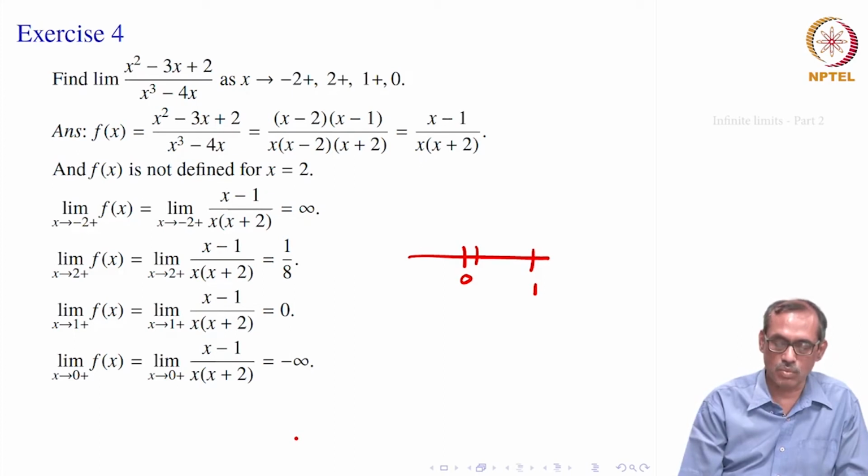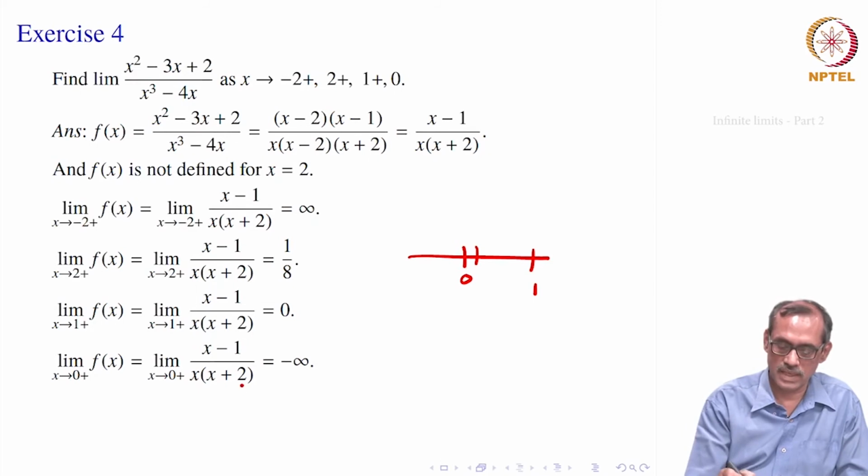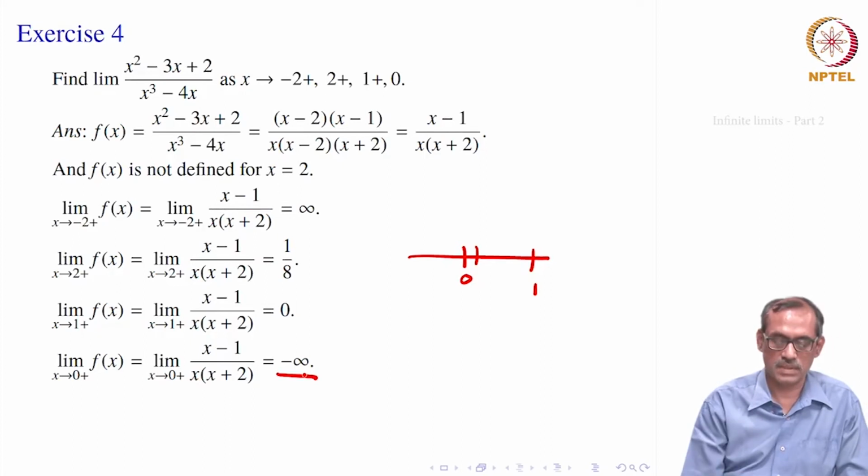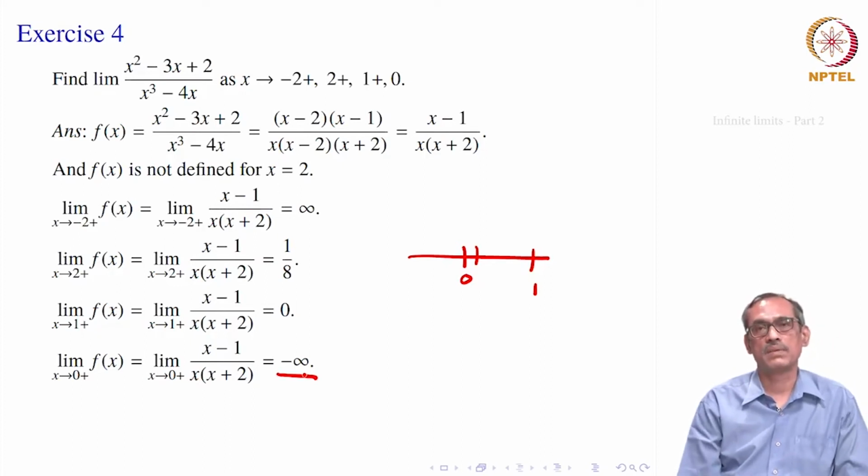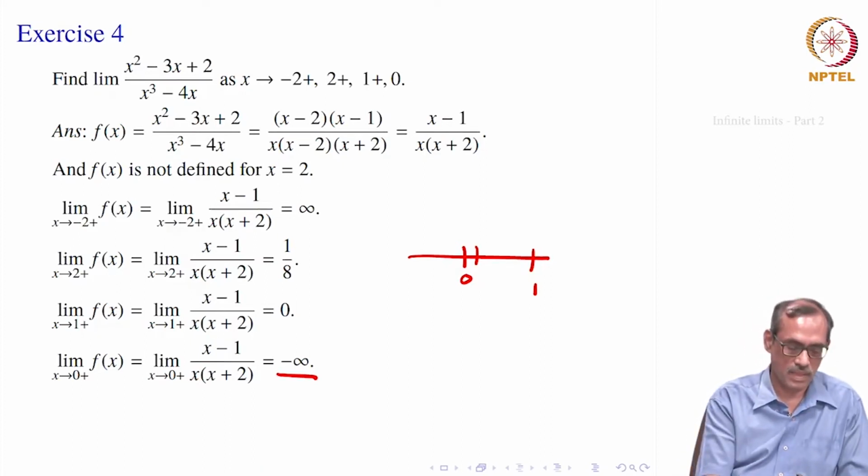So, x minus 1 is now negative, x is positive, x plus 2 is also positive. So, this becomes negative, the factor is negative, and when x is near 0, this becomes positive infinity. So, minus of positive infinity, we write minus infinity. Limit x goes to 0 plus f x is minus infinity.